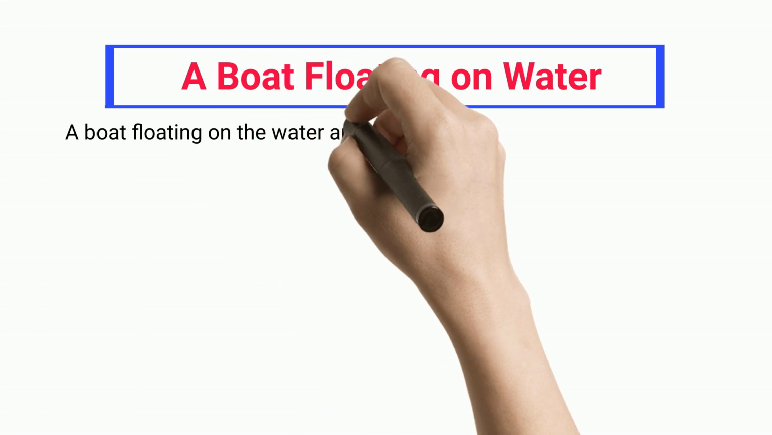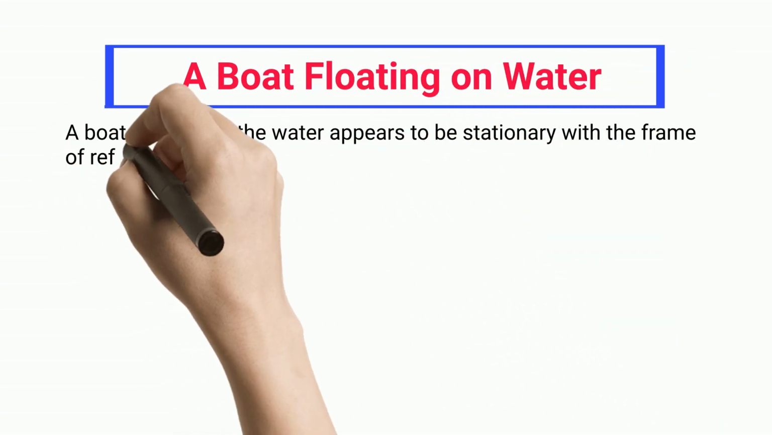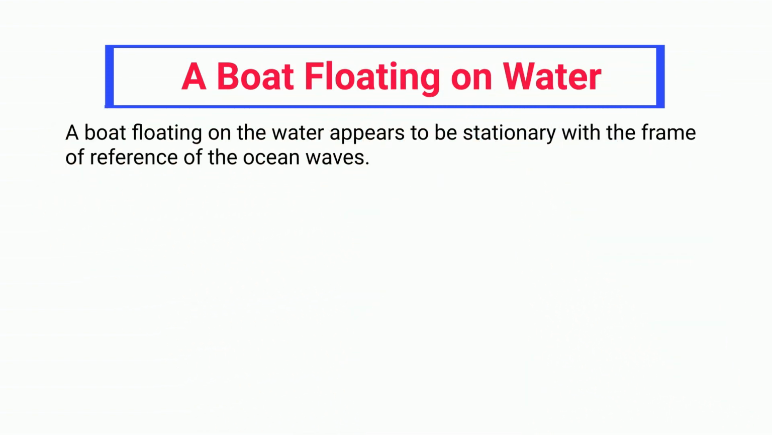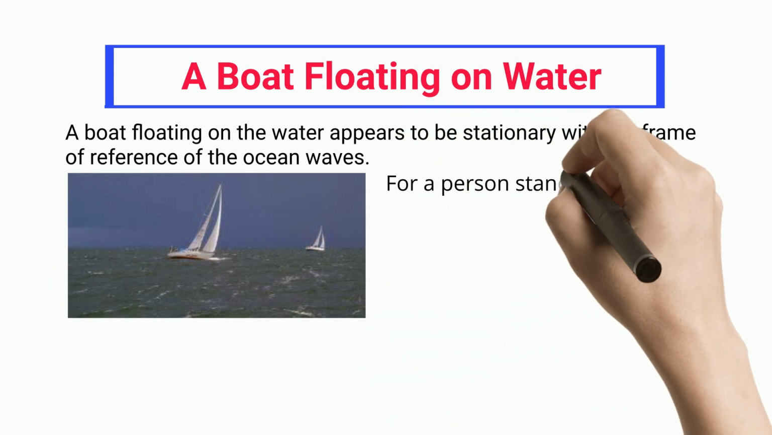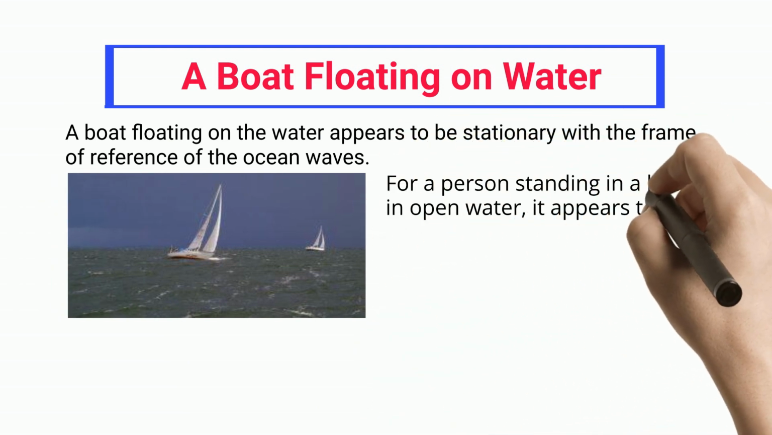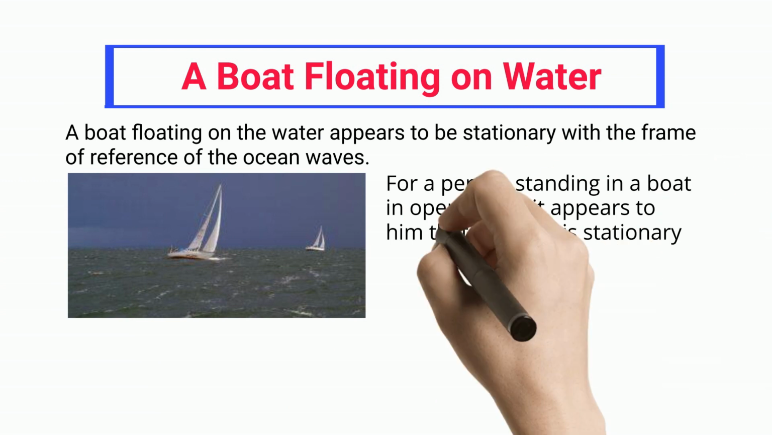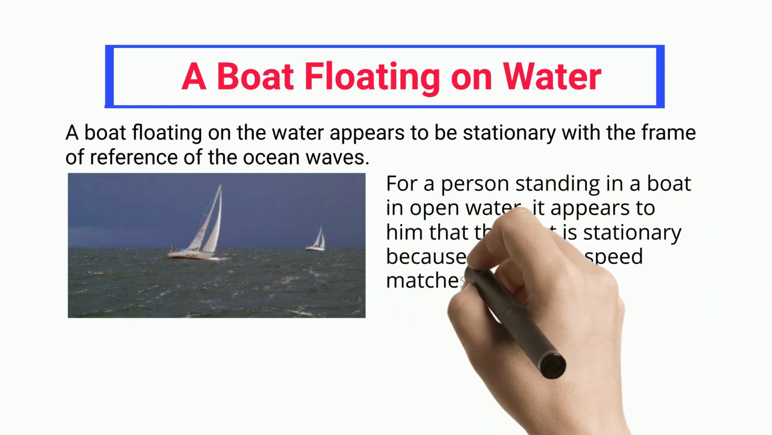A boat floating on water. A boat floating on the water appears to be stationary with the frame of reference of the ocean waves. For a person standing in a boat in open water, it appears to him that the boat is stationary because his relative speed matches the speed of the boat.